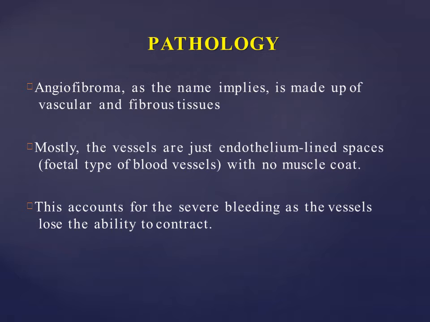Coming to the pathology of the tumor, angiofibroma, as the name implies, is made up of vascular and fibrous tissues. Mostly the vessels are just endothelium-lined spaces with no muscular coat. This accounts for the severe bleeding, as the vessels lose the ability to contract.